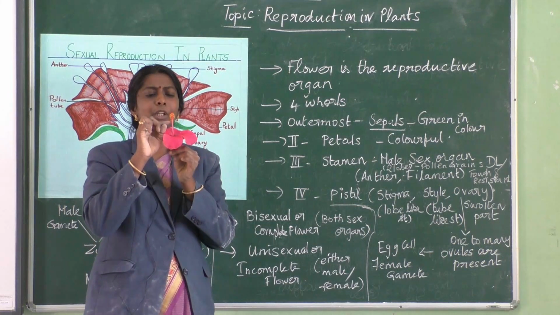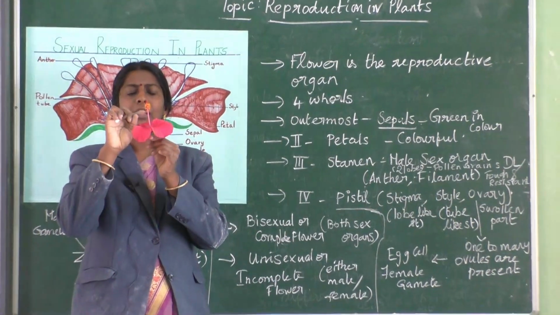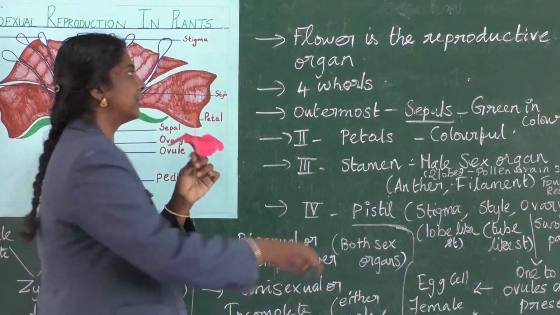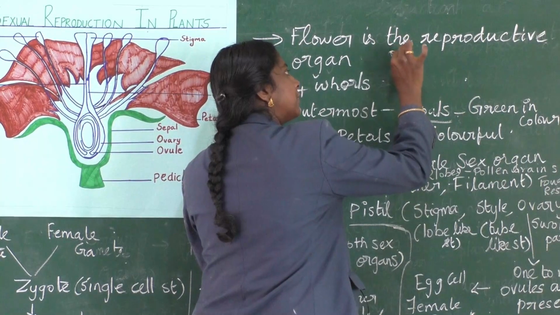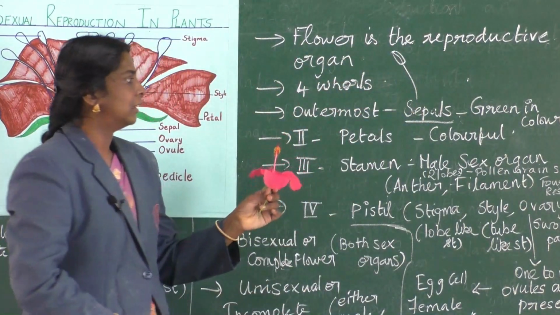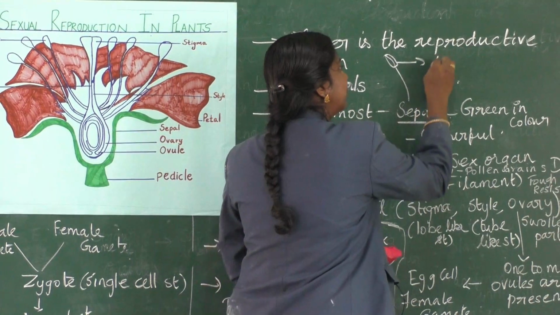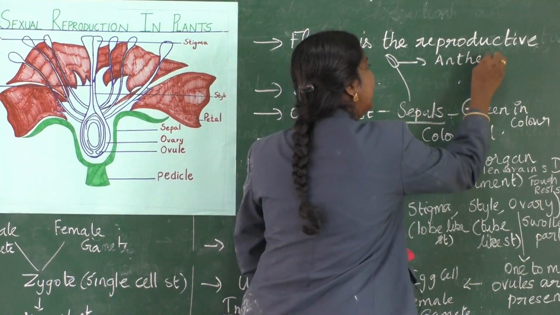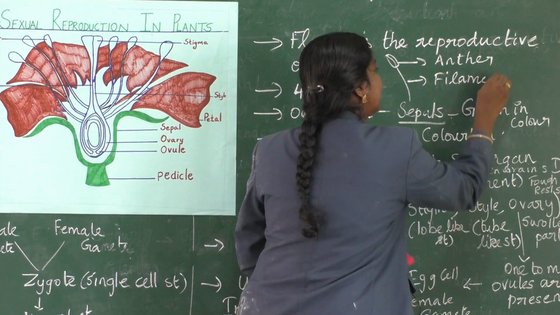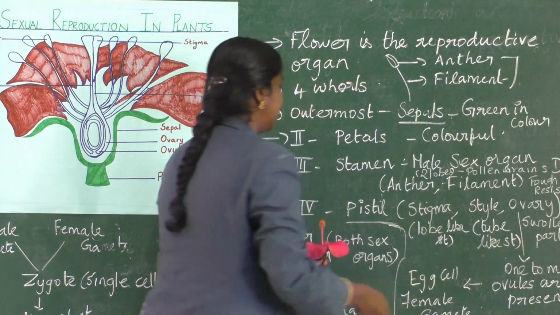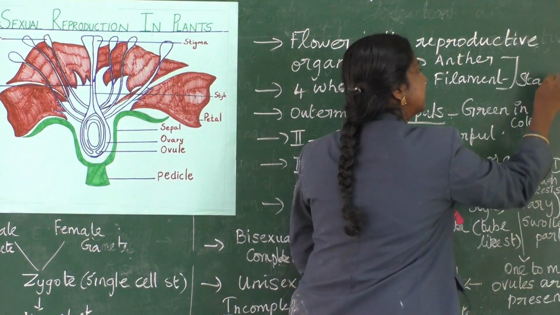Now the third part is stamen. Can you see this? Small filaments and then anthers. The structure of the anther will be like this. The male sex organ will be like this. This is the anther, the yellow colored one, and this is the filament. All together we call it stamen.